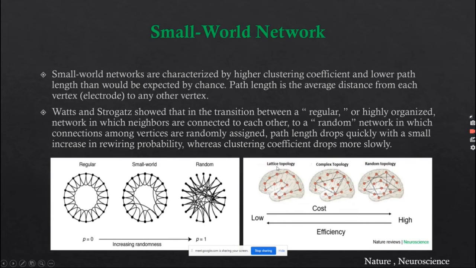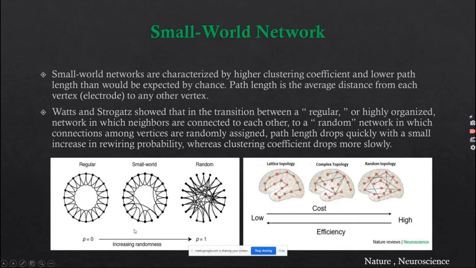So there are three topologies: lattice topology, where each node is connected to its neighbors, random topology, where the nodes are randomly connected to each other, and an in-between topology, that is the complex topology. The complex topology has short length connections and also long length connections. So here the wiring cost is less, and for this one the wiring cost is high. But now we are going to test whether our brain follows these characteristics of small-worldness or complex topology.